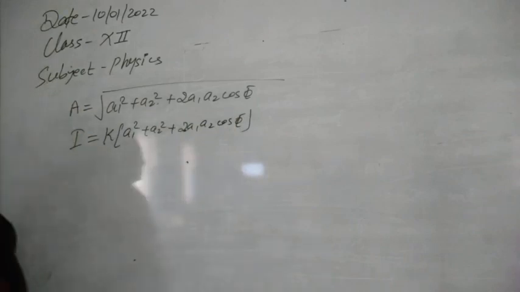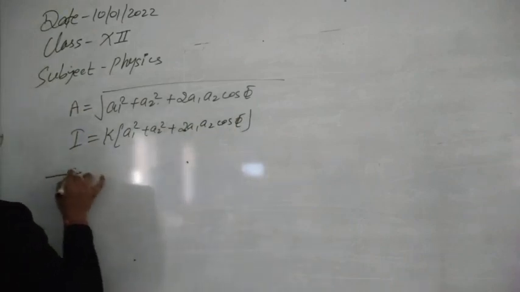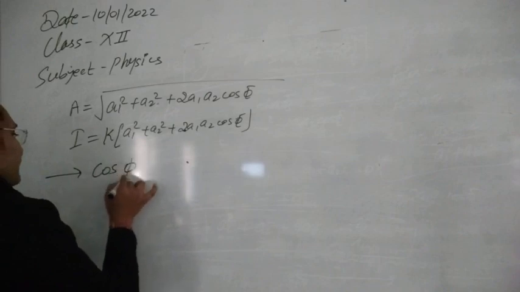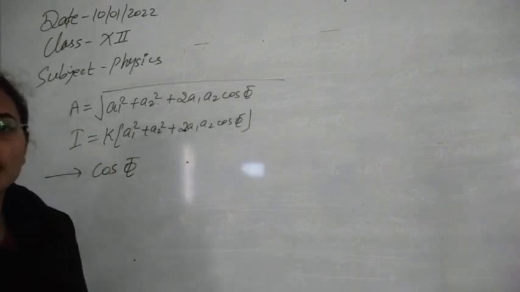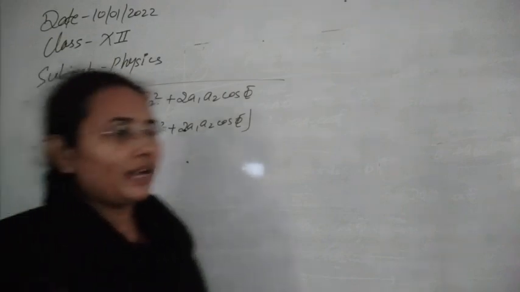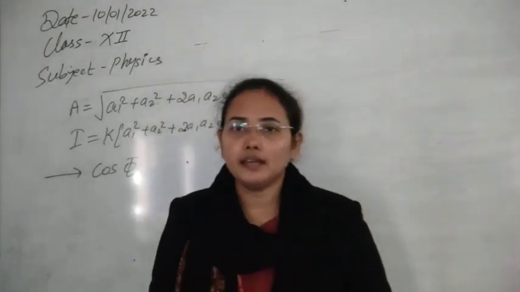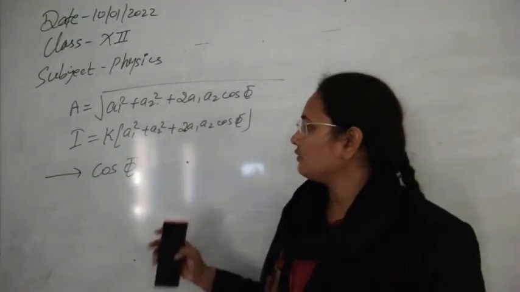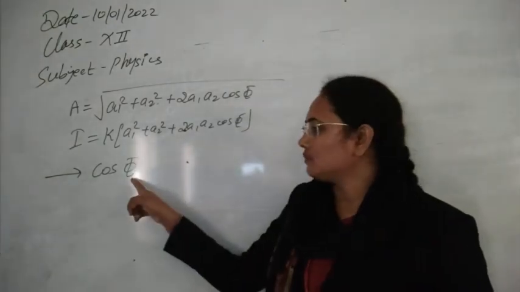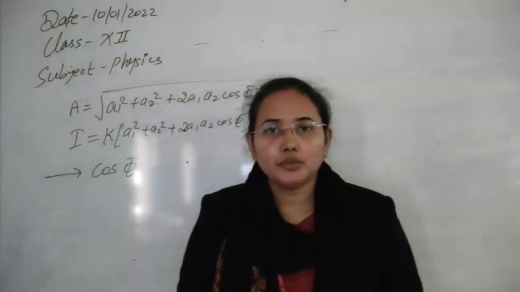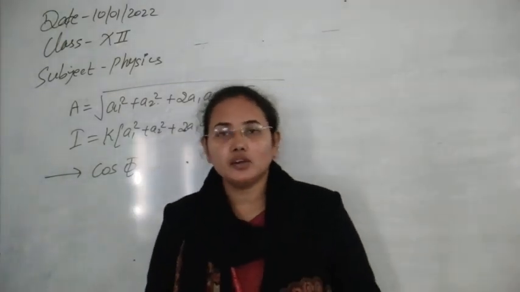So here, whenever this cos phi varies, the amplitude will definitely vary. So the deciding factor here for the interference is cos phi. That's why the phase is important to understand the phenomenon of interference, because only this phase term phi can change the amplitude or the intensity of the resultant wave.